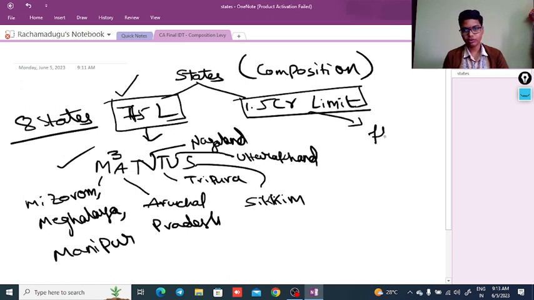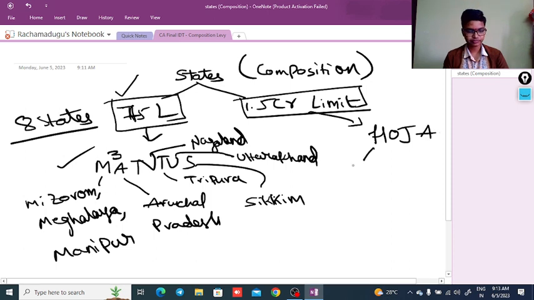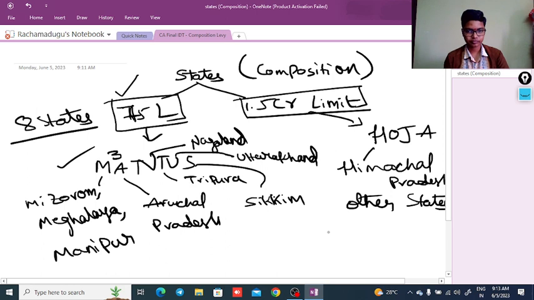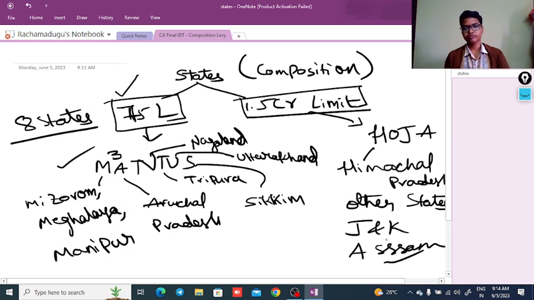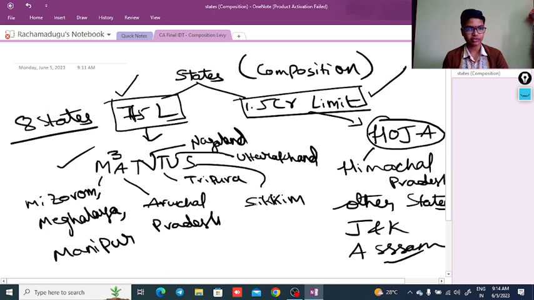Now we move to 1.5 crore. It is applicable to HOJA. HOJA means Himachal Pradesh, O means other states, J means Jammu and Kashmir, A means Assam. For these 3 plus other states, the limit for checking the eligibility for composition is 1.5 crore.